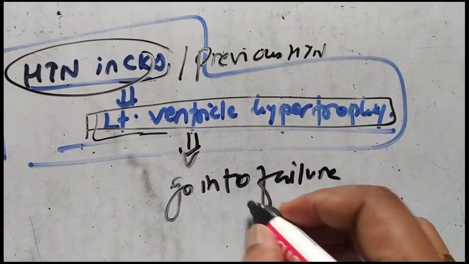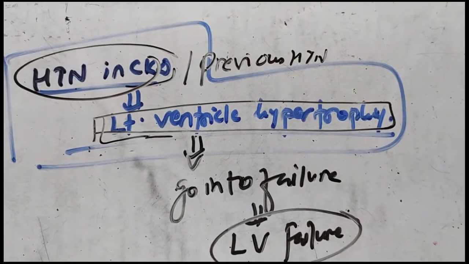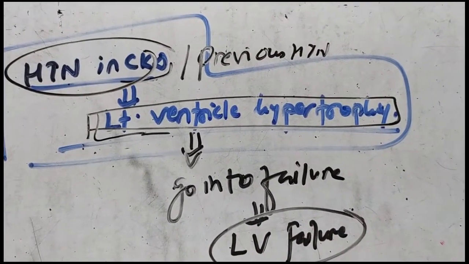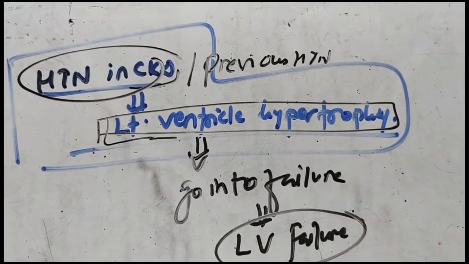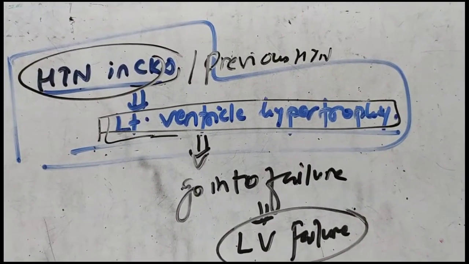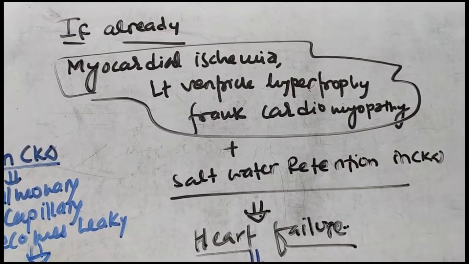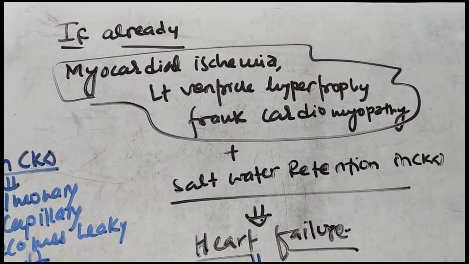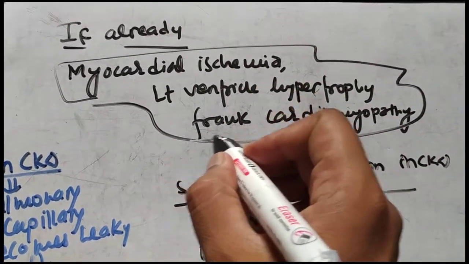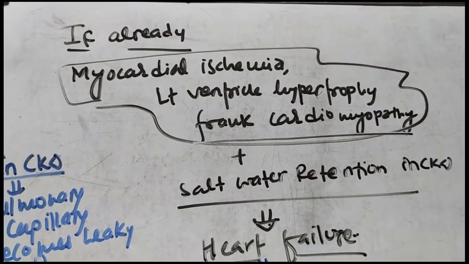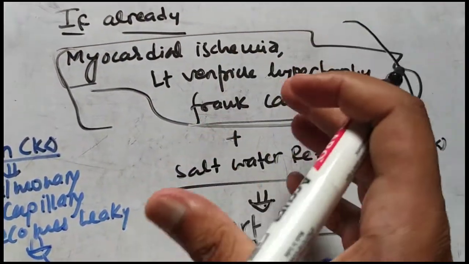So there can be left ventricular failure as time passes. The hypertrophied heart also cannot perform well, and left ventricle failure can take place. So if any patient already has myocardial ischemia, left ventricle hypertrophy,